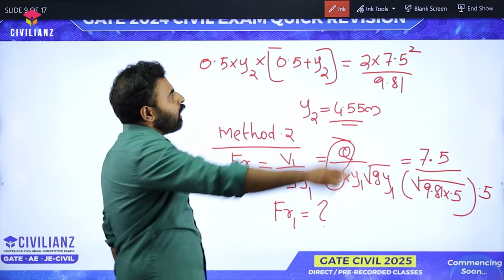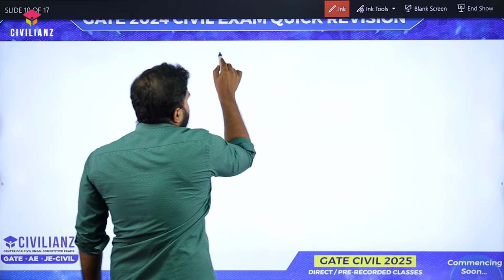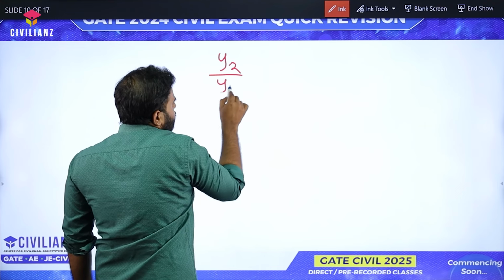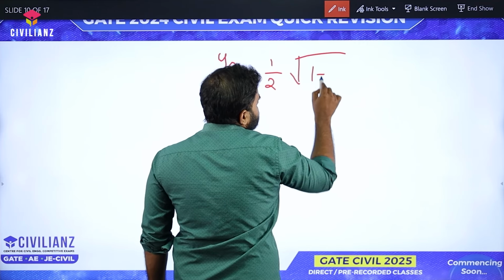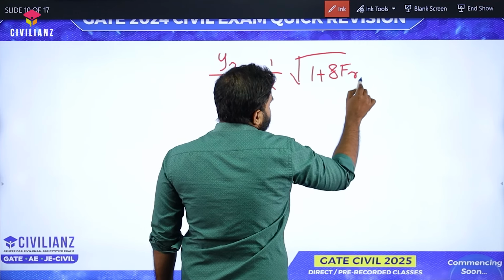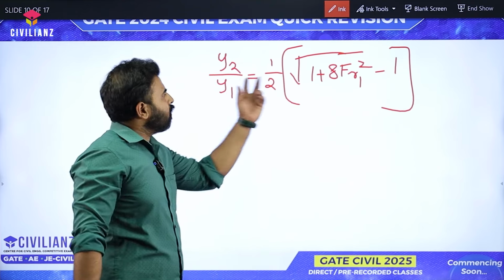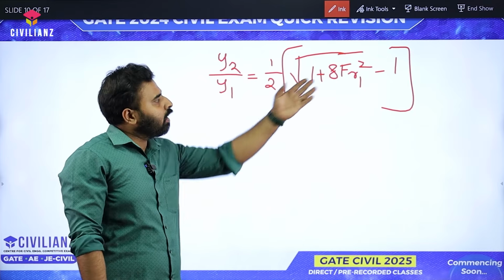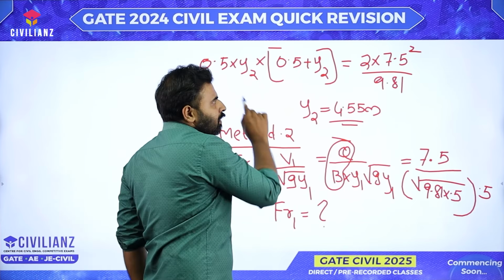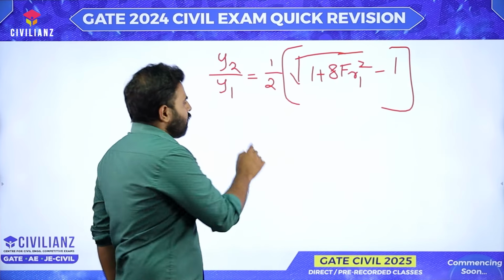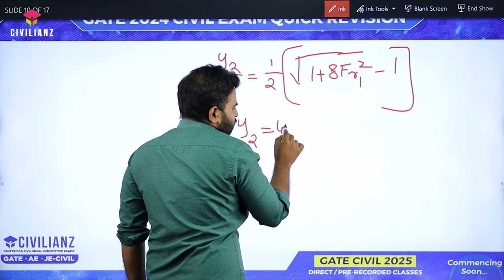Then there is another equation connecting y2 and y1 like this: y2 by y1 is equal to 1 by 2 into root of 1 plus 8 Fr1 square, minus 1. Here also you already know the value of y1, which is equal to 0.5. Fr1 square we can find using this equation. If you substitute this in the above equation, again we can get the value of y2 as 4.55 meter.